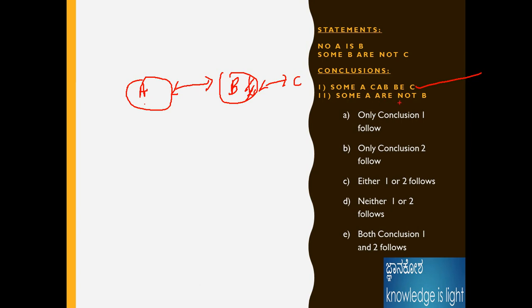Some A are not B. Okay, here actually the statement is given as no A is B. How can some A be not B? Then the statement is wrong. Here the statement some A can be C is the right answer for this question.